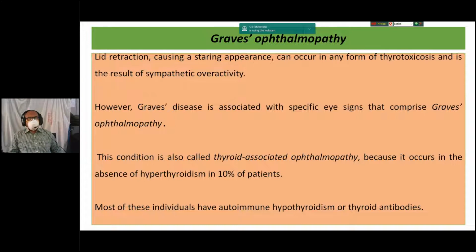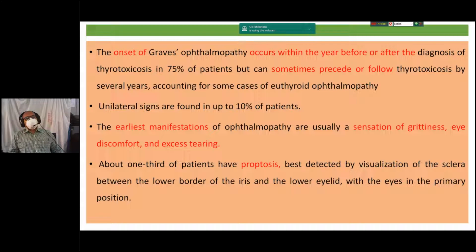Sometimes thyroid associated ophthalmopathy may occur in the absence of hyperthyroidism, in about 10% of patients. So sometimes, in 10% of patients, Graves' ophthalmopathy precedes the development of hyperthyroidism, and most of these individuals have autoimmune hypothyroidism or thyroid antibodies. The onset of Graves' ophthalmopathy occurs within a year before or after the diagnosis of thyrotoxicosis in more than 75% of patients, and sometimes can precede or follow thyrotoxicosis by several years, accounting for some cases of euthyroid ophthalmopathy. Unilateral signs are found in up to 10% of patients.